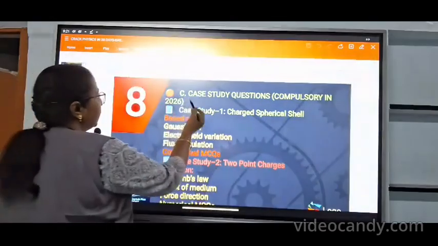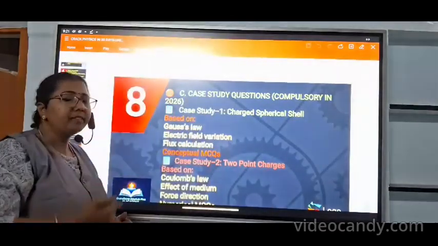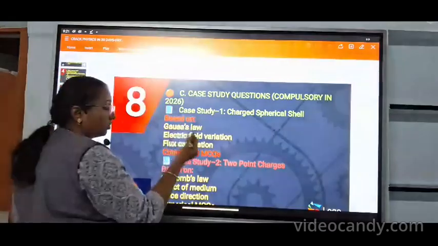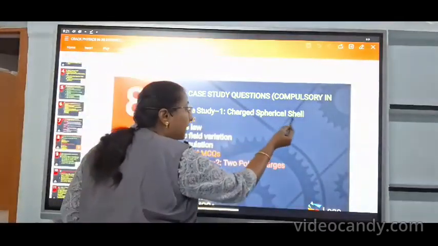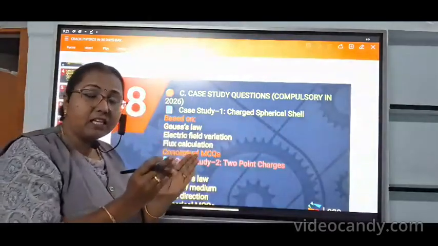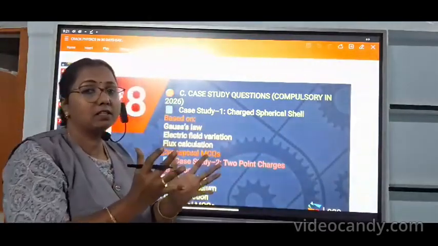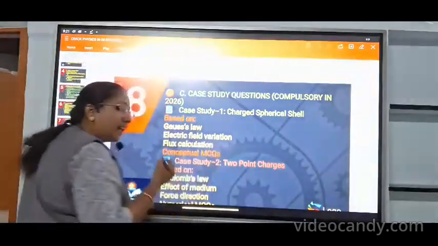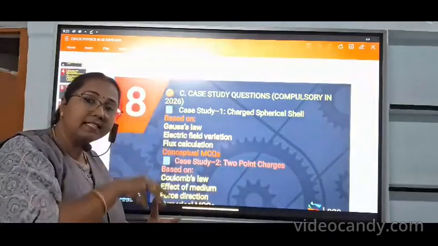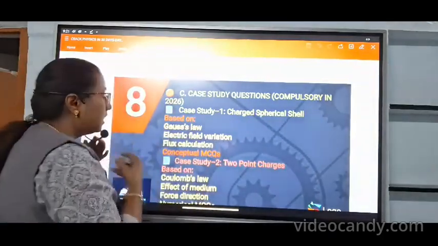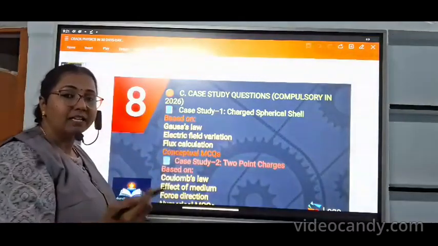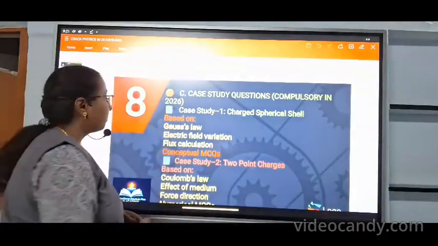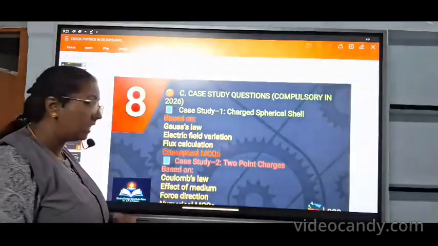Okay, and the case study question. The next part is the 4 mark case study question, where they ask about the charged spherical shell. In that, the application of Gauss law in the spherical shell concept, mostly the question you can expect is based on Gauss law or how the electric field varies, whether distance-wise, inside, outside, or on the surface, based on the flux calculation. Sometimes they will ask a numerical in this case study. So you can expect the charged spherical shell in a case study.